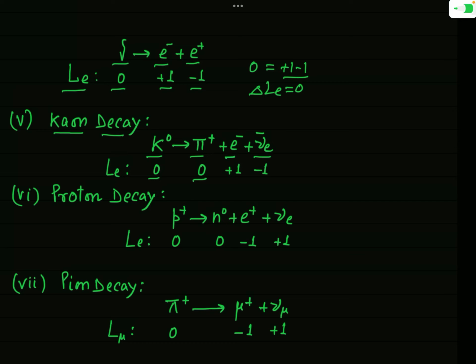And electron is a lepton, and we are finding the value of Le. So for this electron it will be +1. For anti-neutrino corresponding to electron it will be -1.